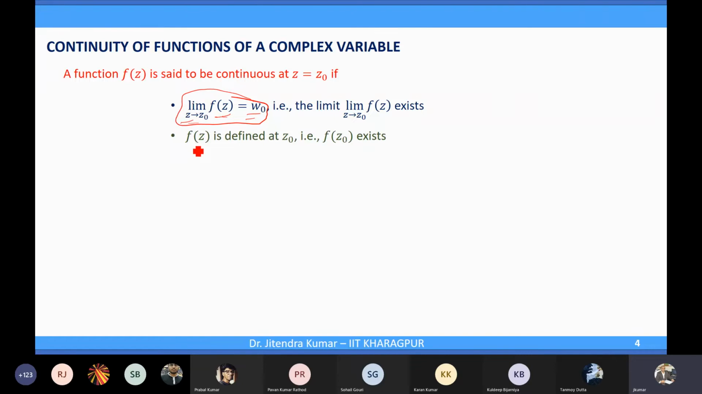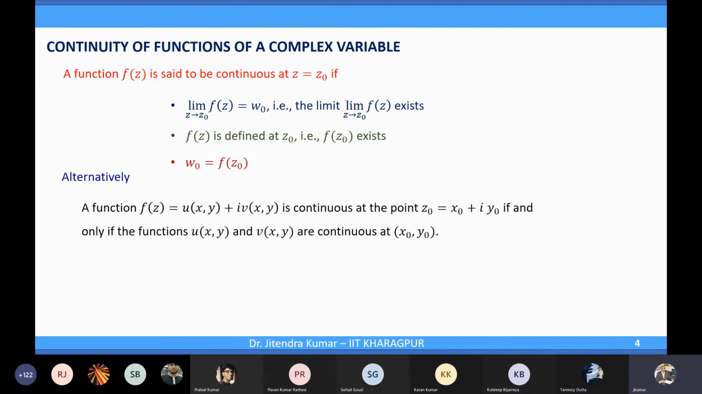The second is f(z) should also be defined at z naught, because in the limit, if you remember, the function f(z) may not be defined at z naught, still we can talk about the limit. The function may not be defined at that point, but when we talk about continuity, f(z naught) should also exist, then only we can discuss continuity. And then this f(z naught), the function value at z naught, should be equal to the limit of f(z), and then we call that function continuous. So again, exactly the same definition as we have for real functions, the real valued functions.